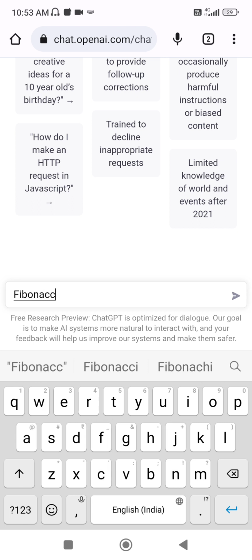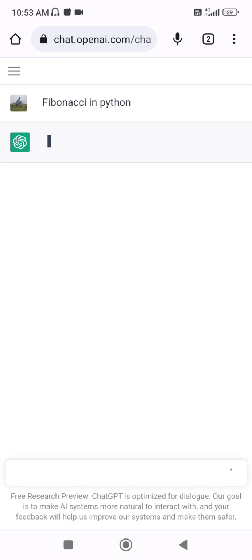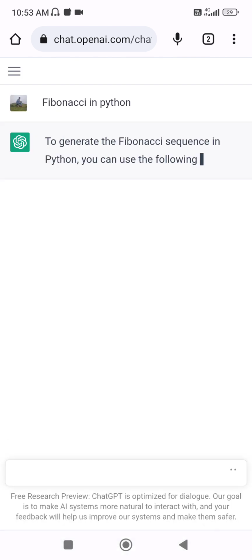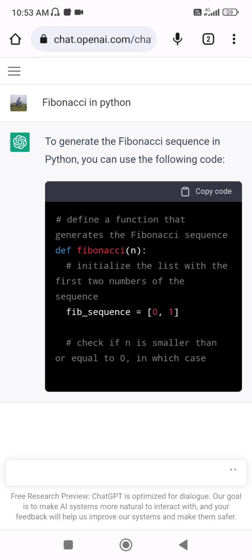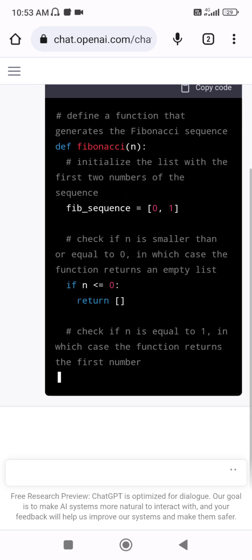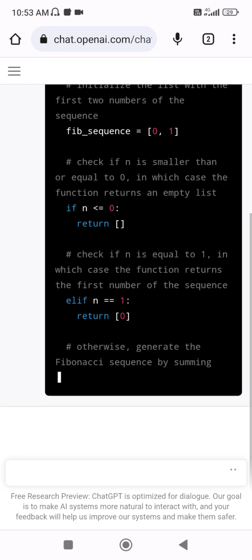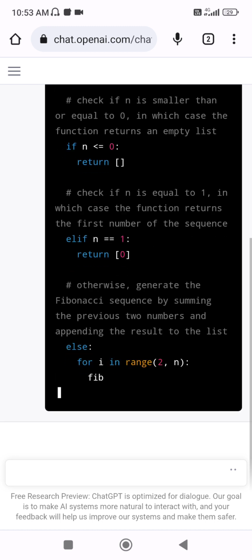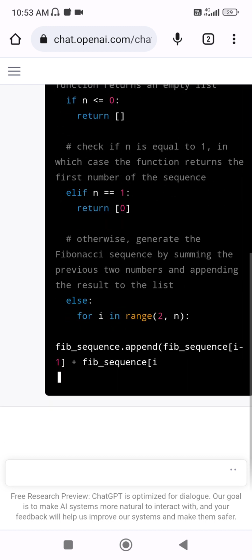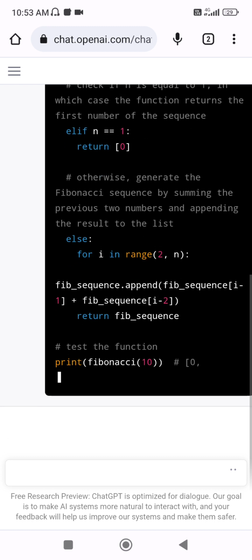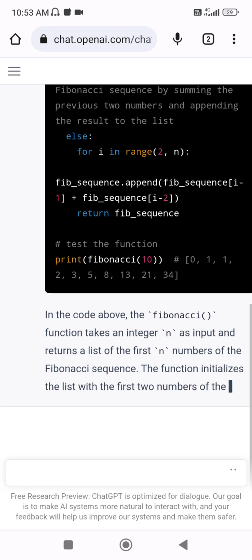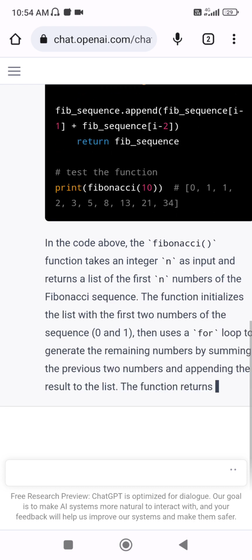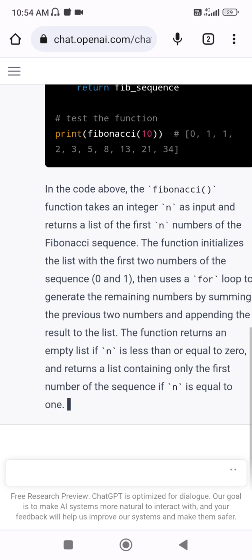For an example, let me show you Fibonacci in Python. It is a very simple question. If you search it on Google, Stack Overflow will definitely come up with the answer. But here also you can see it is giving you the most robust, most optimized solution for calculating the Fibonacci series. This is the complete solution with explanation also. It is generating this code by itself. All you have to do is submit your question, that's it.